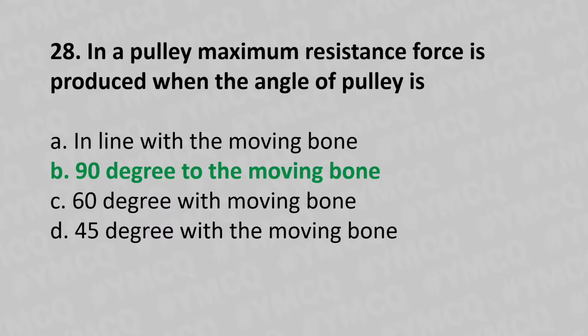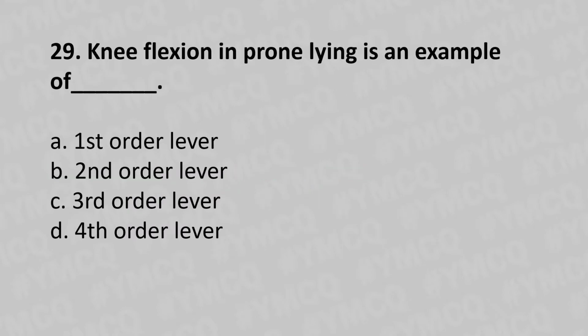Moving to our 29th question. Knee flexion in prone lying is an example of dash. Option A, first order lever. Option B, second order lever. Option C, third order lever. Option D, fourth order lever. And the answer is option C, third order lever.